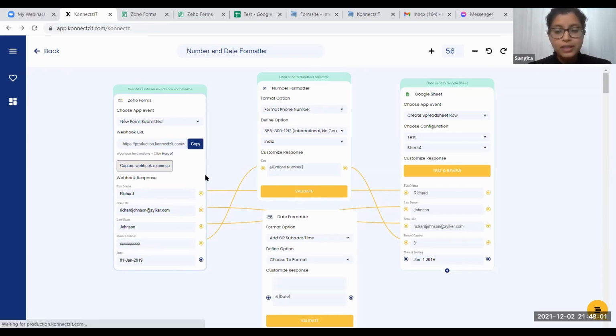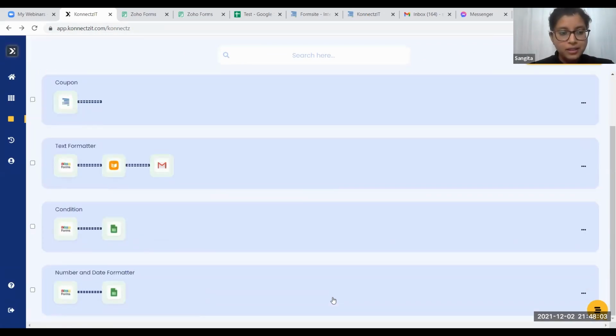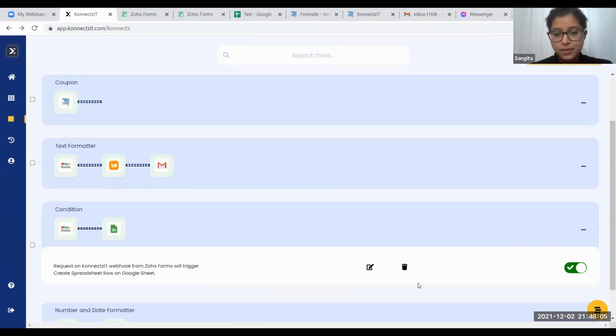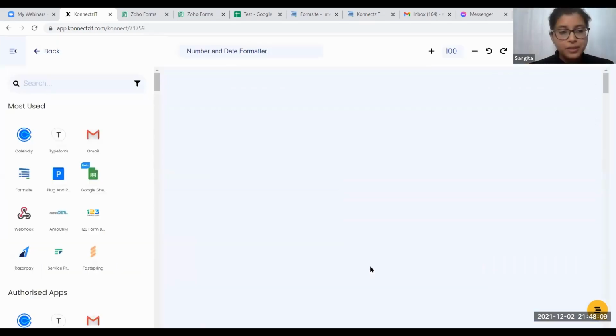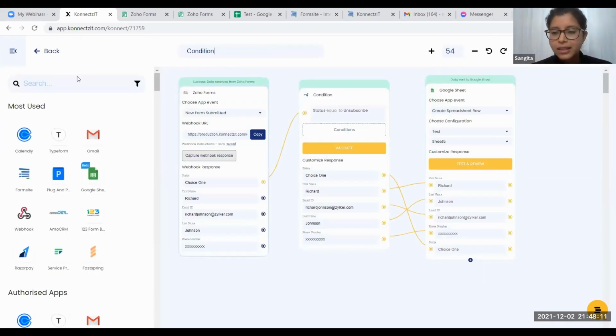After this, we are going to talk about conditions. We have already studied how the if, else, and all these loops really work. This is exactly the same pattern. Here also we have the Zoho form as our trigger and Google Sheet as our action. So this is the condition.